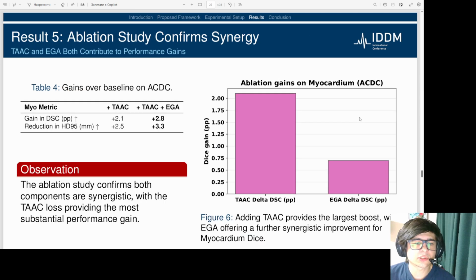To understand the source of these performance gains, we conducted an ablation study. We found that adding our TEC loss provided the more substantial performance boost. Subsequently, adding the expert-guided attention module yielded a further synergistic improvement, confirming that both of the novel components contribute to the final state-of-the-art performance.